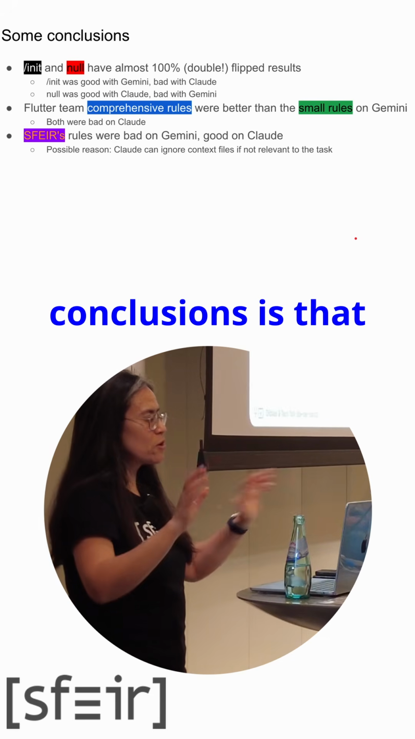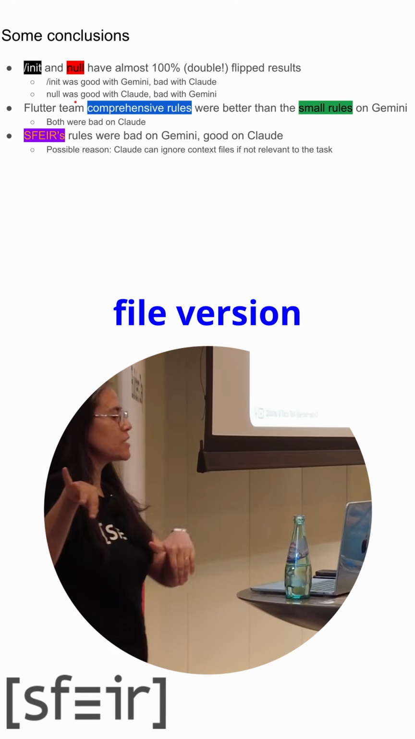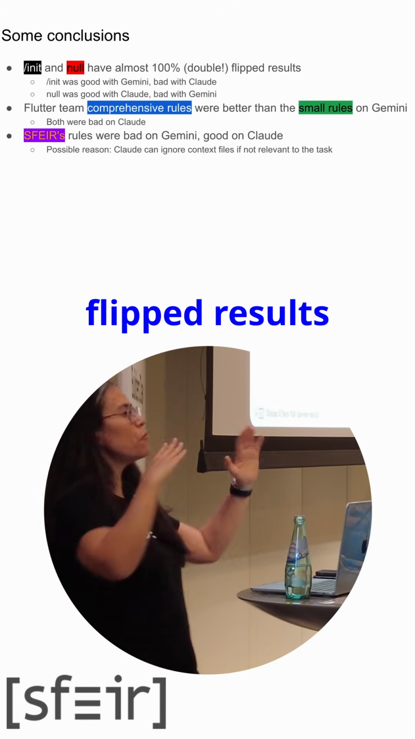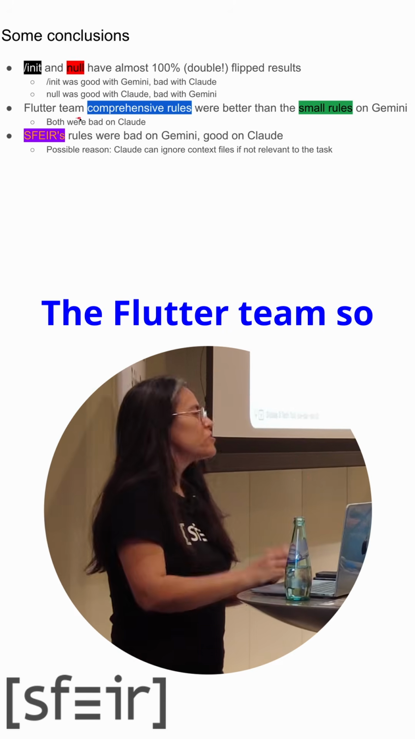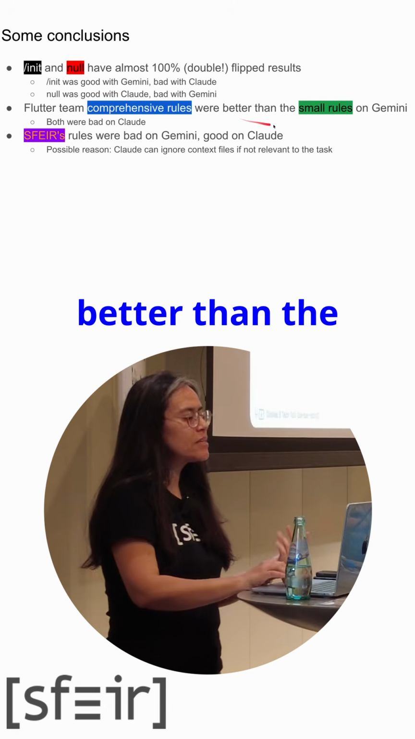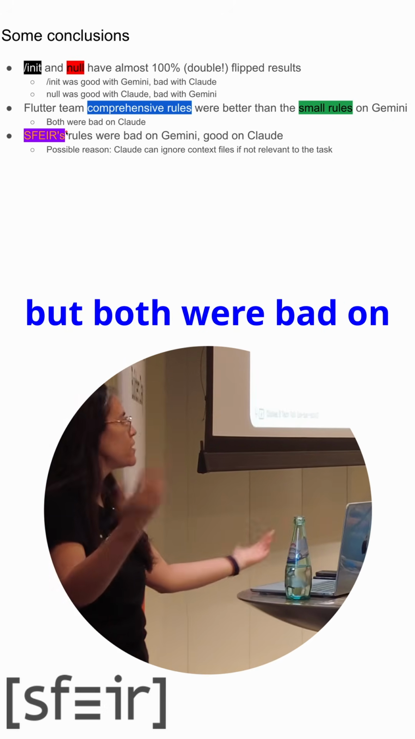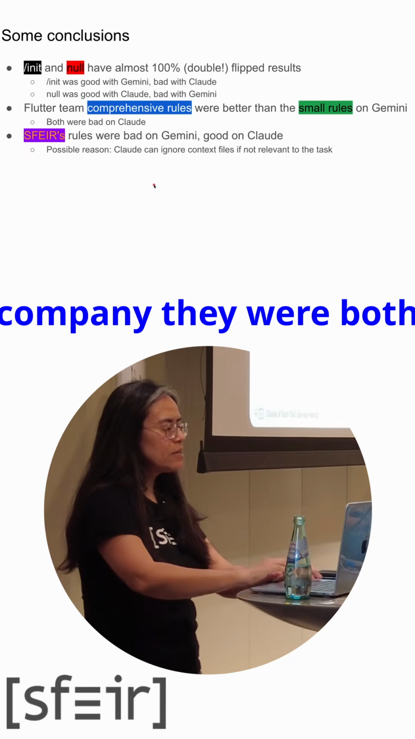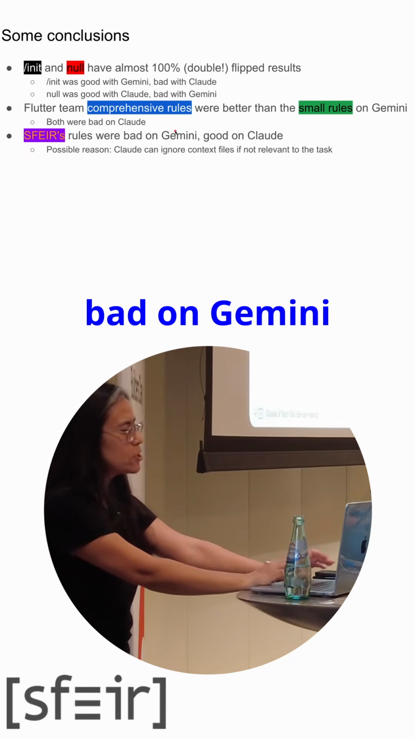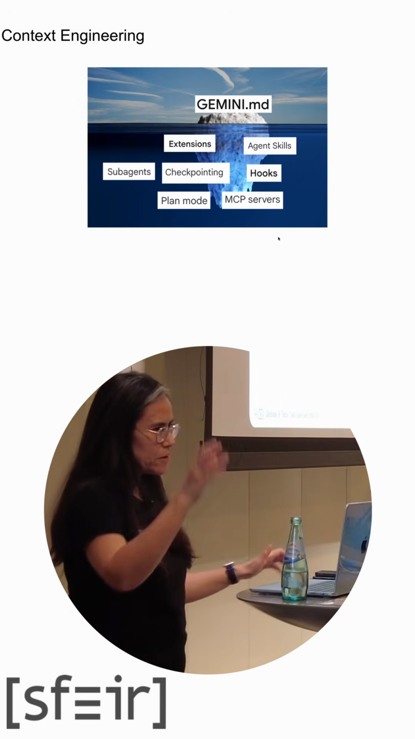So some of the conclusions are that the init version and the no context file version had double flipped results. The Flutter team, so the Google team, comprehensive rules, overall were better than the small ones from the same team on Gemini, but both were bad on Claude. And the ones from a company were both bad on Gemini and good on Claude. We can go much deeper.